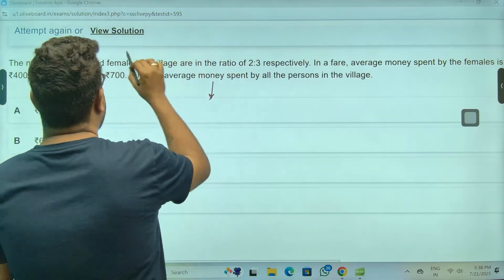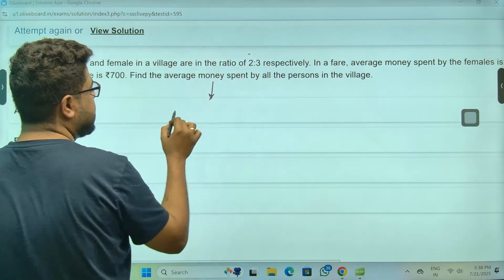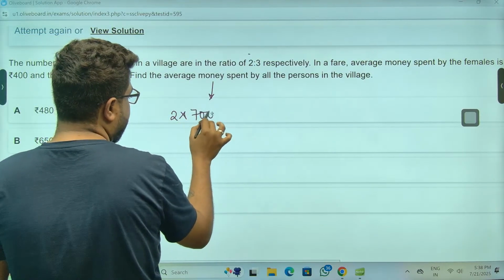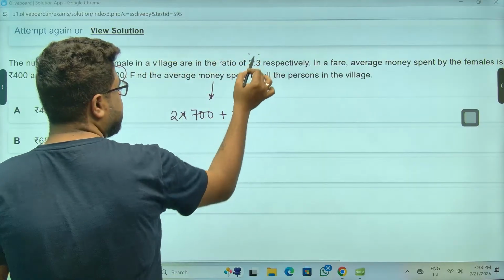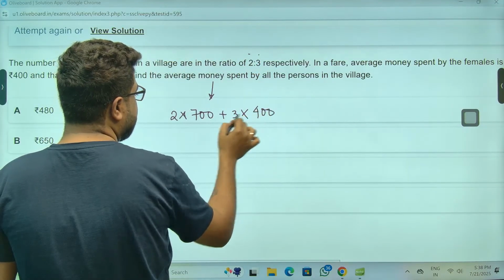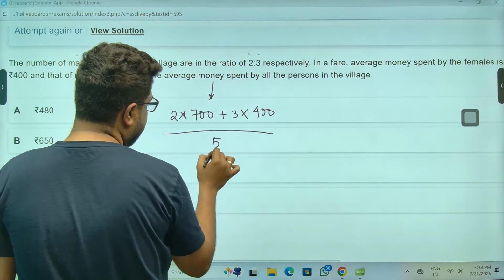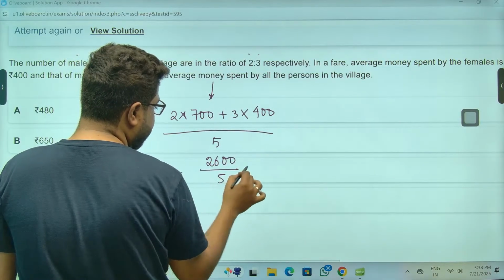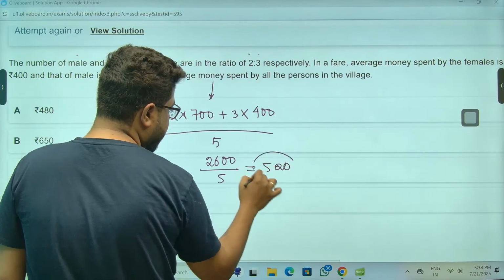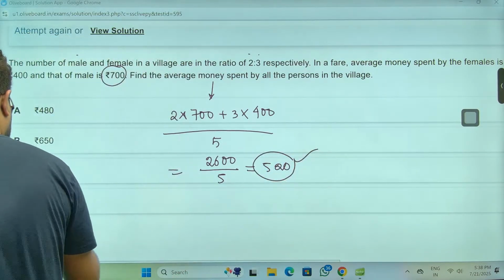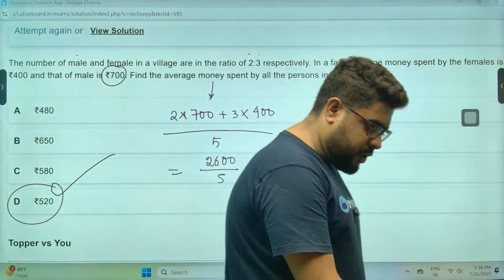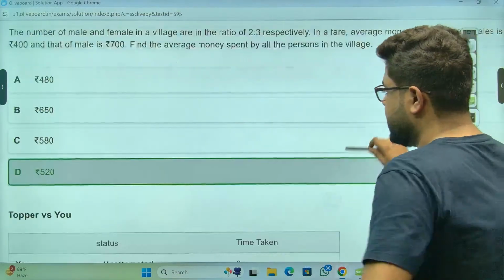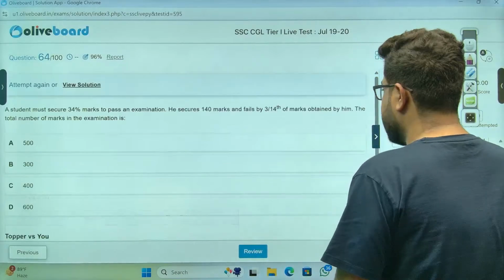Male is 2, female is 3. 2 into 700 plus 3 into 400, by 2 plus 3, which is 5. 1400 plus 1200 is 2600 by 5. 520 is the answer. Option D, 520. Yes, Reena, perfect. Very good. बहुत ही बढ़िया. चलो, next one.